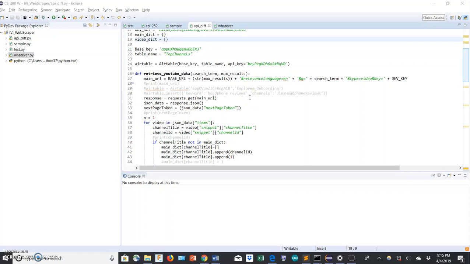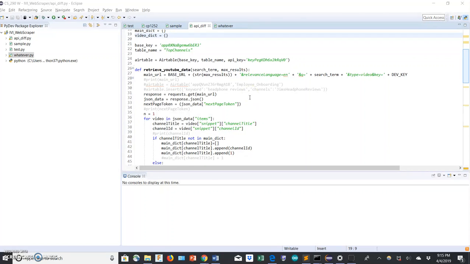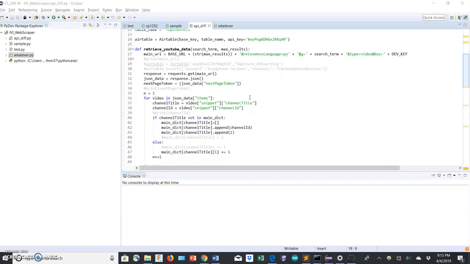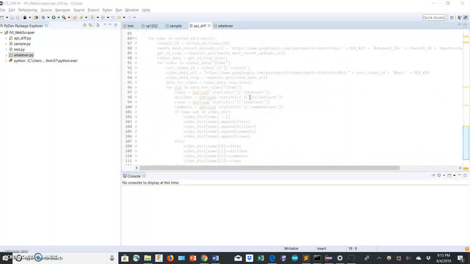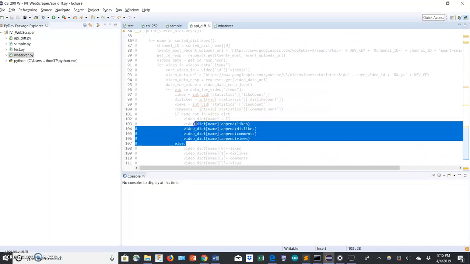Just as some background, though, the script right now is only about 50 or 60% of the way complete. I remember last time we talked about how I would incorporate likes, dislikes, and comments as a ranking mechanism to rank the top channels. I haven't done that yet. I was midway in developing that, as you can see in this commented out code here: likes, dislikes, comments. I didn't finish it when I started on the REST API, so I will be doing that within the coming weeks, and eventually I will have that done.